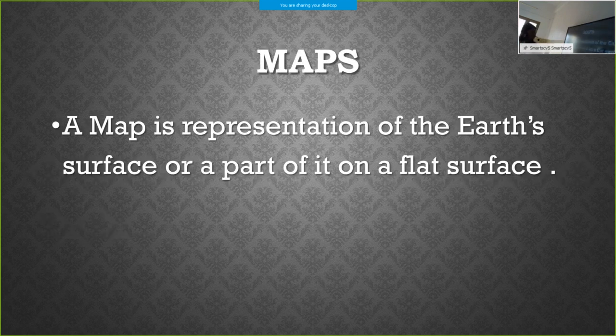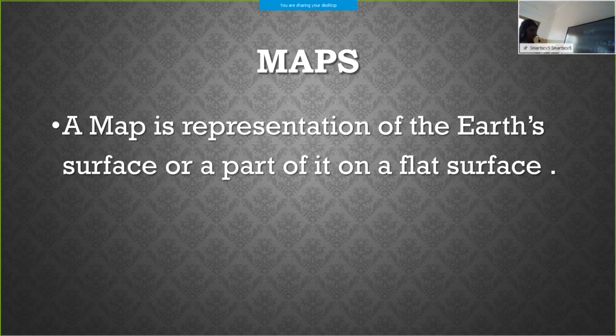Next, we have gone through maps. A map is a representation of the Earth's surface or a part of it on a flat surface.